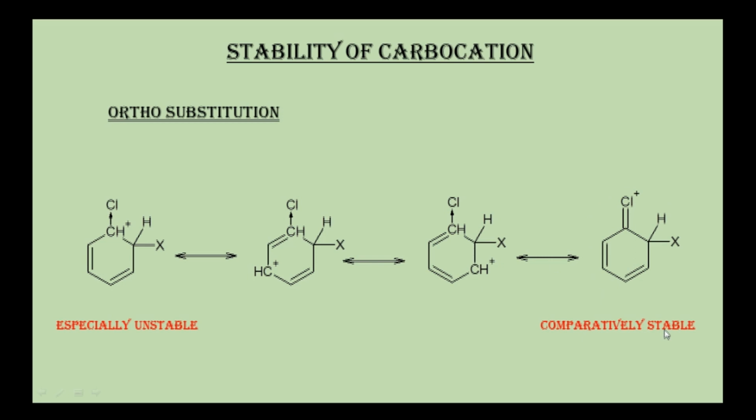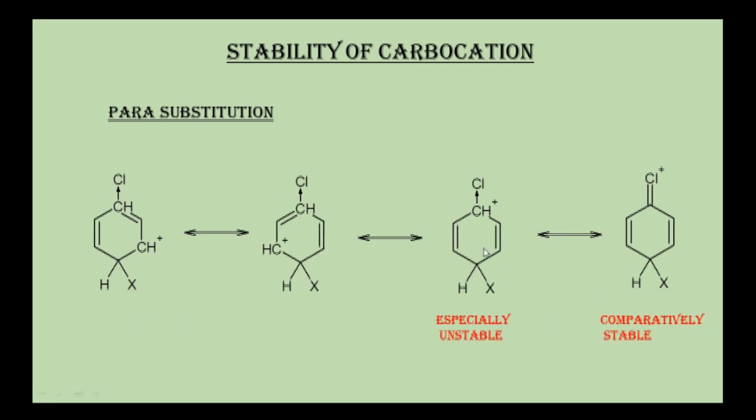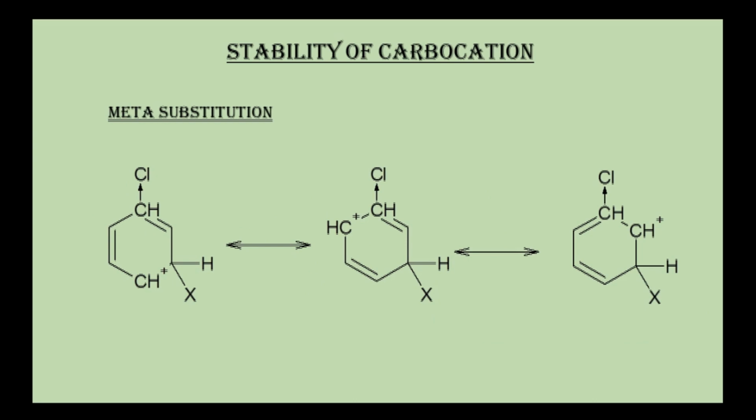Similarly, if attack takes place at para position, again we will have a specially unstable structure and a comparatively stable structure where chlorine is participating in double bond formation. And finally, if attack takes place at meta position, then we will not have a specially stable or unstable structure. It will be as usual a normal structure. Now based on this, just because of more number of resonance stabilization structures in case of halogen, the attack will be at ortho and para position.